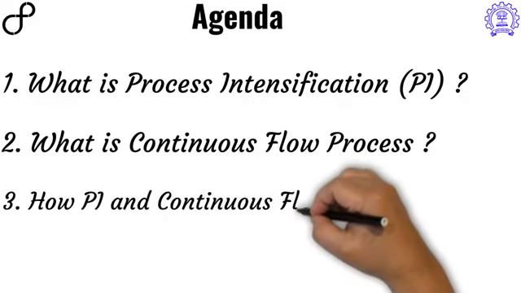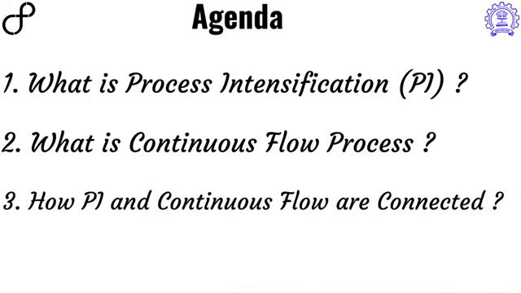The third topic is to explain what is the connection between continuous flow chemistry and process intensification. I'm sure by the time we complete the above two topics, you will get a fair idea about this connection. We will also take a few industrial examples, both from IIT Bombay as well as from outside, and try to explain how continuous flow chemistry has been applied for process intensification.